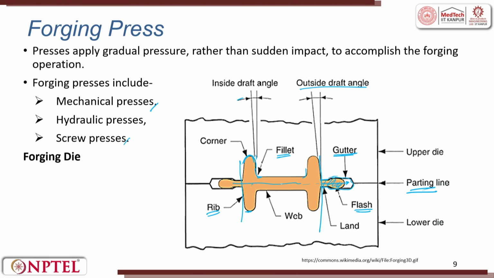So, the metal distribution happens here inside the die area, there is proper filling of metal. Suppose I don't give this land and the gutter, you will not have proper filling of the material inside the die portion. So, you know the function of a gutter. What is flash? The flash will be trimmed, land to gutter, you know the fillet which is given, the web, and then the rib. So, all these things will be part of a die.